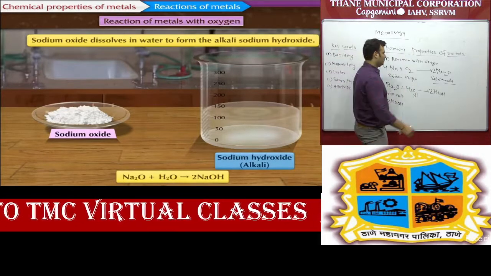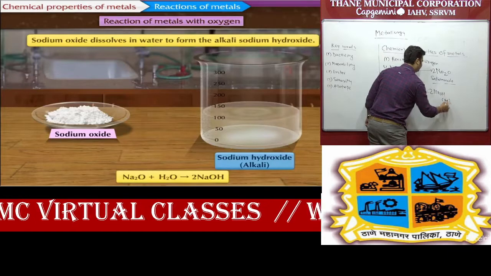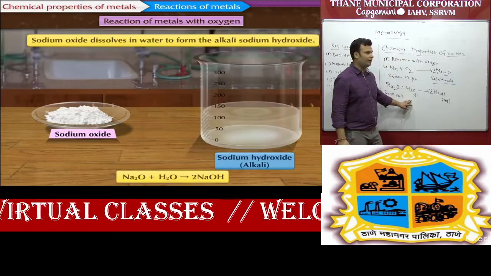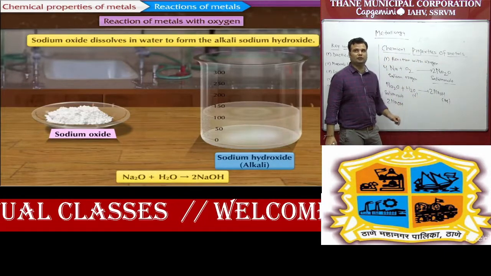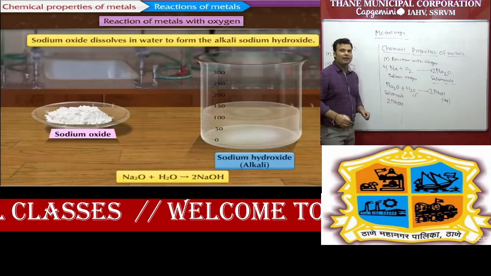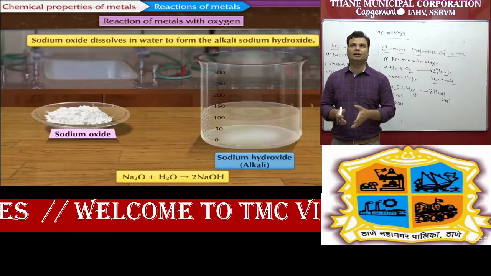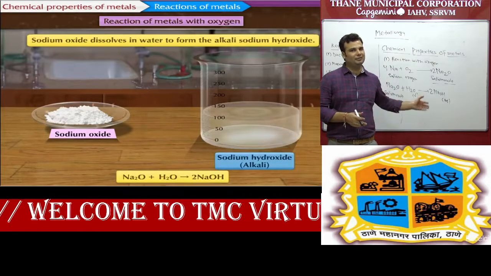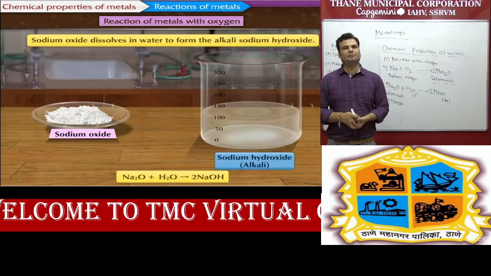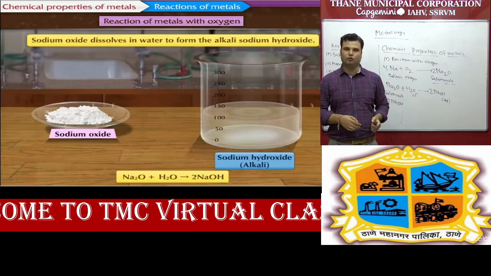So that's why it is called aqueous solution. Anything which is dissolved in water is called aqueous, and it is soluble in water. So that's why it is called alkali. Any metallic oxide that is soluble in water forms an alkali. So one example is sodium hydroxide. Second example is potassium hydroxide, that is KOH.